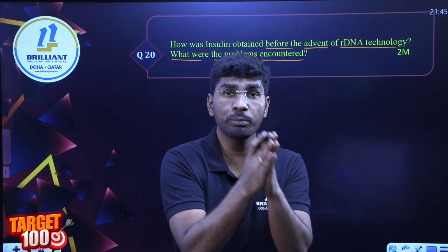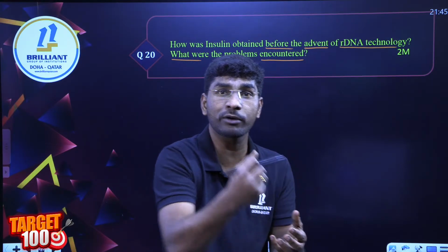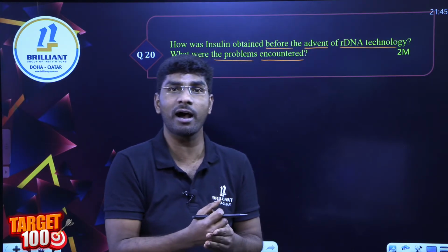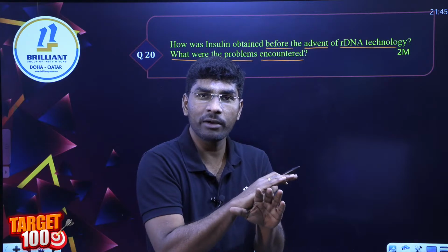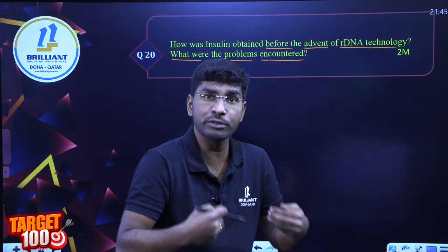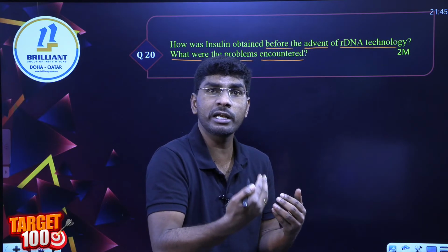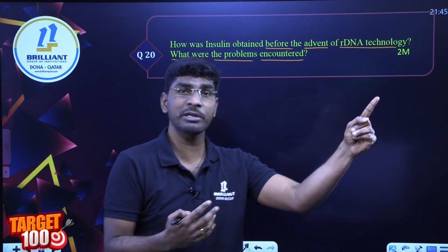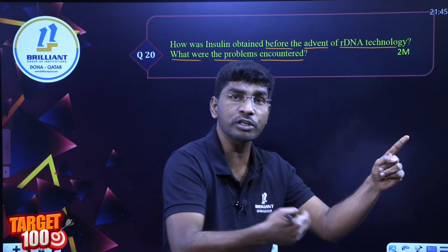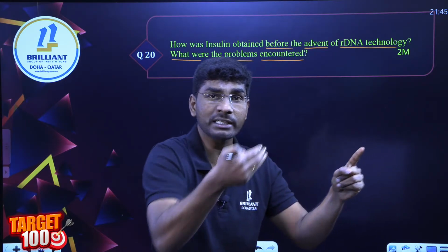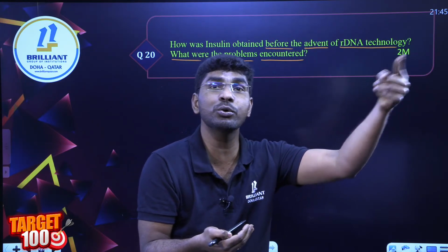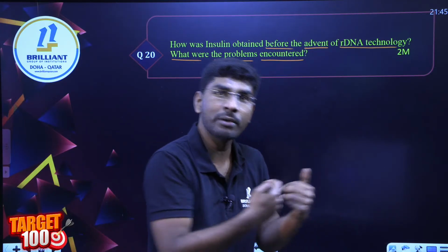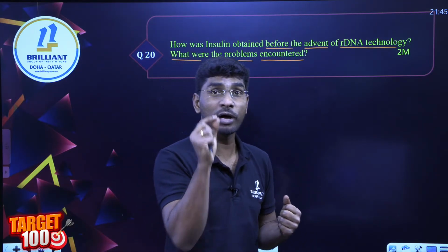Human protein or hormone insulin started to be generated by rDNA technology with the help of Escherichia coli bacteria, by the Eli Lilly company. There were no allergies or side effects. This is direct human insulin. It is possible, as we learned in molecular basis of inheritance, because the genetic code is universal. Whatever the sequence of mRNA codons in us, the same applies in bacteria also. But you have to be very careful.